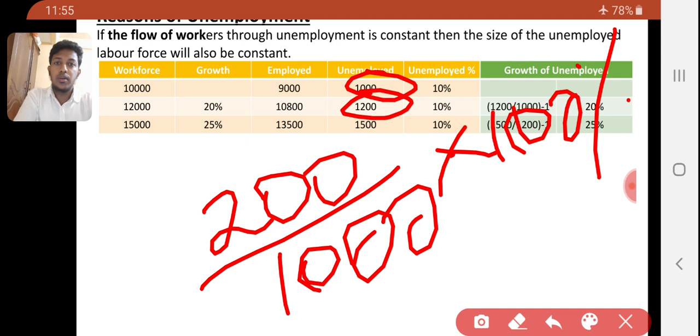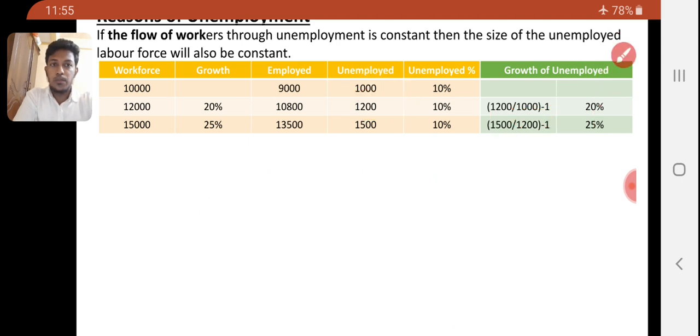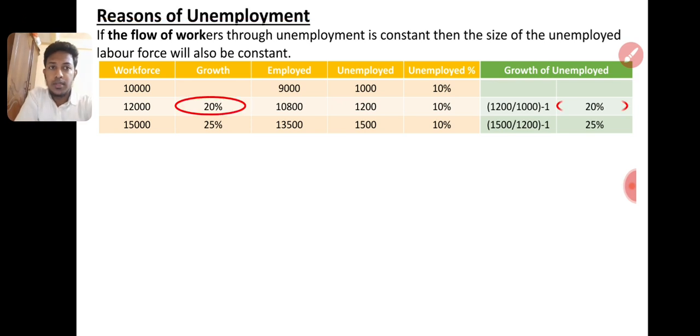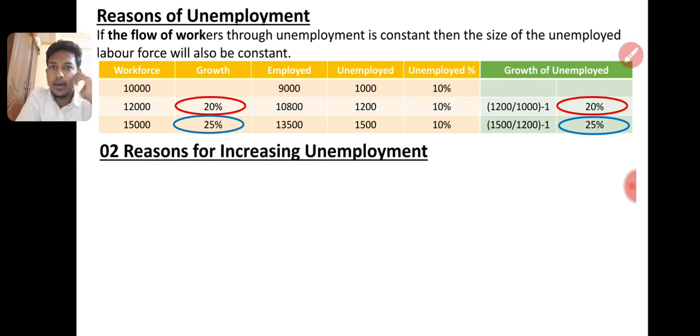I don't need to show you, but I want to improve your technical skills also. That's why I gave this formula; use it if you feel it is easy. So you can see 20% growth here, also 20% growth. Growth of population is increasing, growth of employment also, and unemployment also increasing the same as the population. So that will be constant. That is just the idea. So unemployment will be the same, constant, or increasing or reducing.